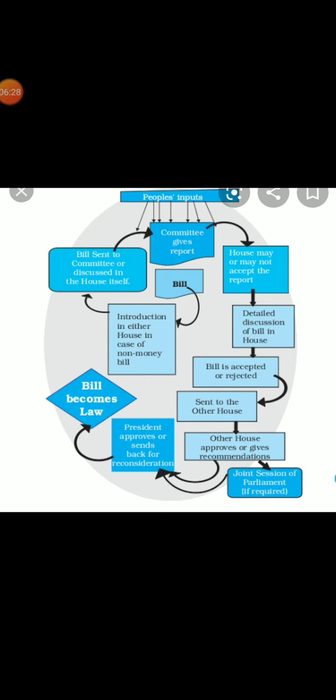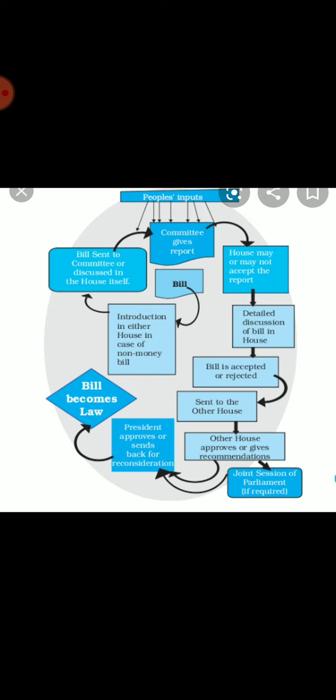The picture on the screen you are seeing is of the law making procedure. What is that? It means the law making procedure is initiated with the introduction of a legislative proposal called a bill. I have already explained you what is a bill. The journey of a non-money bill to become law goes through the following stages. इसमें stages जो हैं वो mentioned हैं जो कि आपकी बुक से भी related है. आप देखेंगे bill किन किन stages से cross होता है.